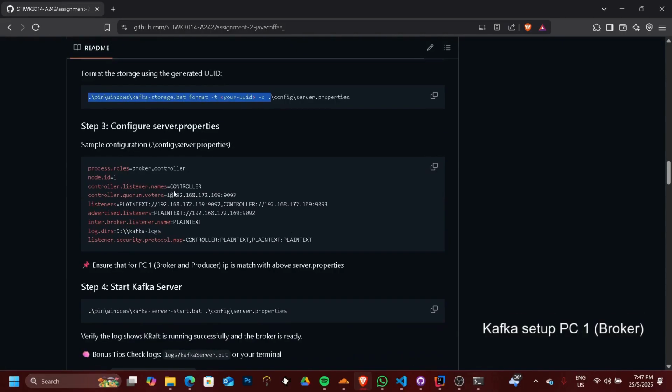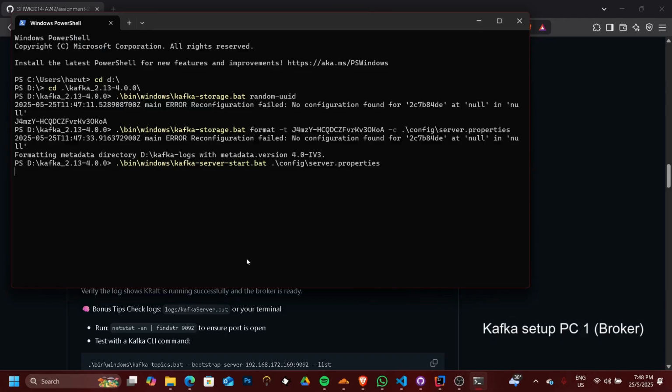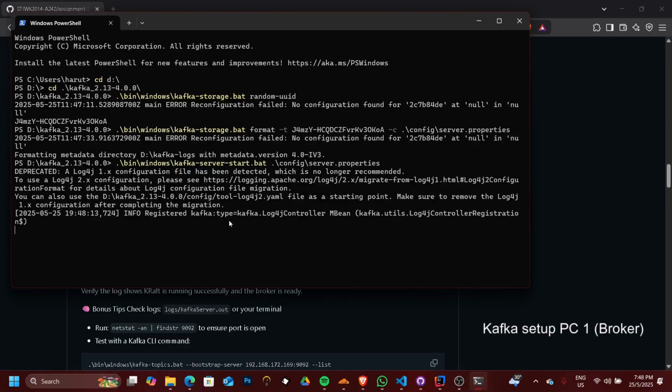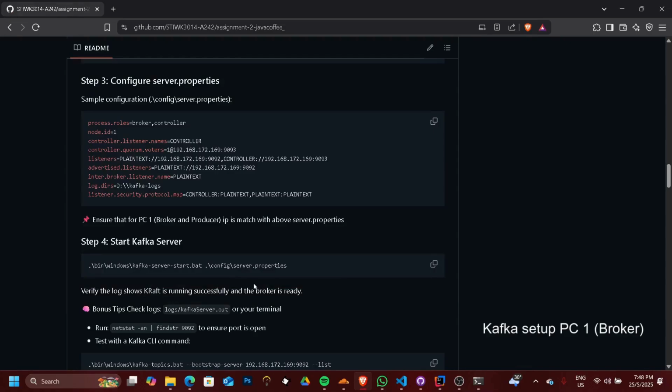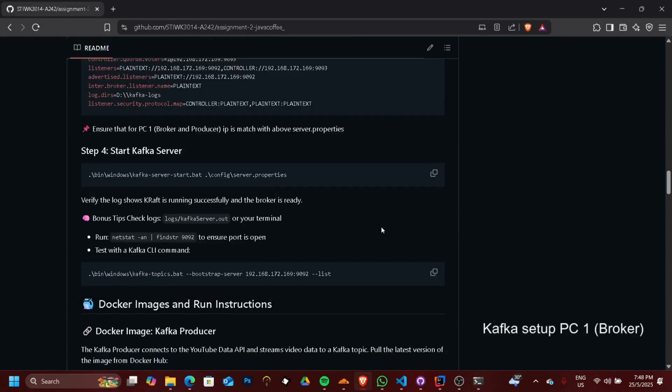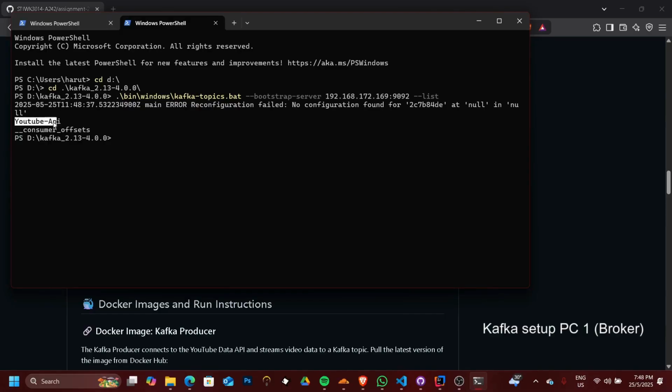Then we can start the server and make sure the server properties are set up correctly like this. Make sure the IP address matches your current PC1 IP, and run it with this command. Apache Kafka has been run successfully, and we can check what topics are available in this Kafka server. Here we can see the YouTube API topic and the consumer offsets.